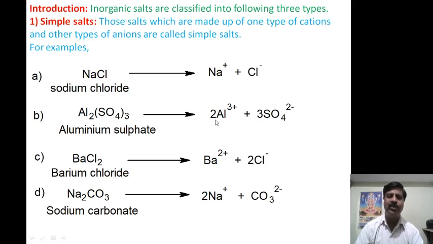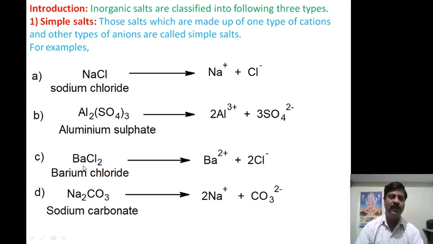Even though there are 2 aluminum ions, the type is only one, that is aluminum, and sulfate is 3 in number but only one type of anion. Therefore this is called a simple salt.